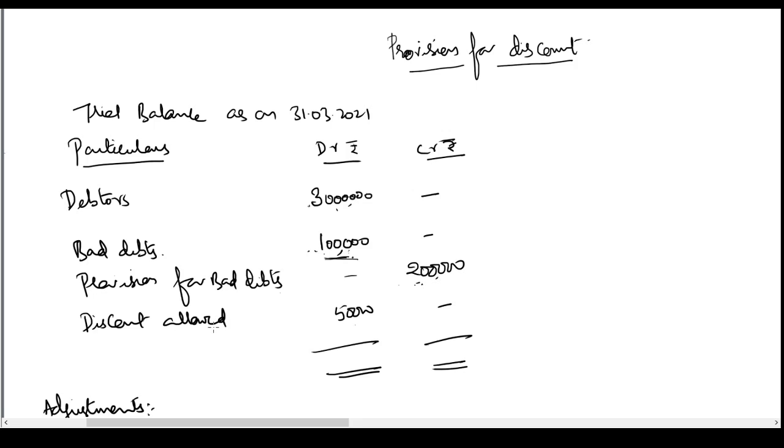Again, discount has already been recorded. That means the entry for discount account debit to debtors has already been passed. This amount has already been credited to debtors. That means this 30 lakh rupees of debtors is after subtracting bad debts and discount of 50,000. But you don't have any provision for discount. That means we have not created any provision for discount yet. In such a case, this loss will be straight away debited to the profit and loss account.